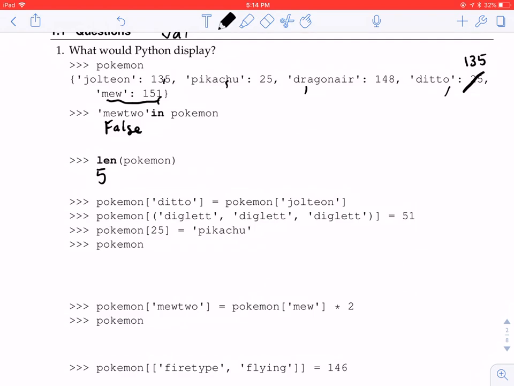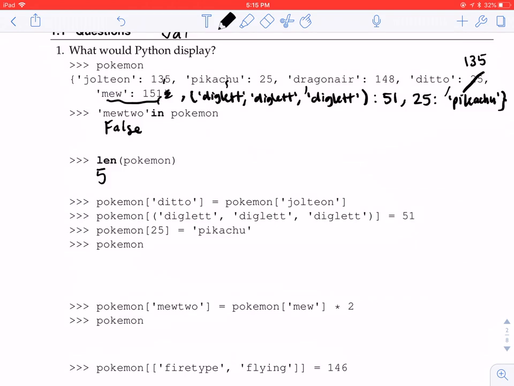So that pairing is going to be added, and I can just add it over here: Diglett, Diglett, and Diglett, 51. Our next change sets 25 to Pikachu, so we can also add that to our dictionary: 25, Pikachu.